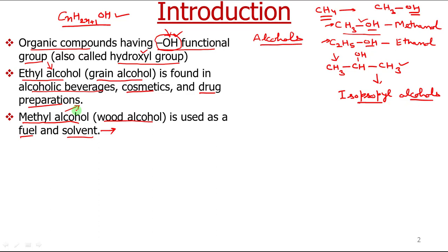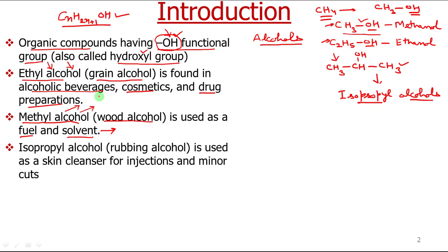Now methyl alcohol or methanol is highly toxic, so it is not good for drinking. Recently you got news that in Punjab some 100 people were killed by drinking some alcohol. That is because of the presence of methanol in ethanol. Methanol is highly toxic. A very small amount of methyl alcohol can make you blind, and a person can even die.